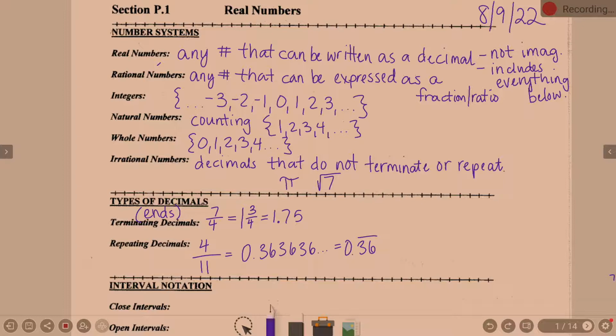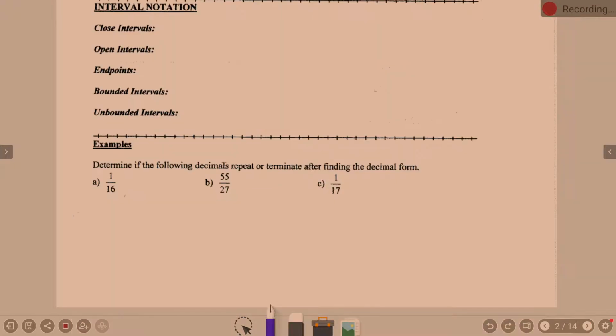Okay, so we're good with this stuff, right? Next thing we're going to talk about here is interval notation, which, by the way, we did figure out how to do the basics on our calculator, 4 divided by 11, right? Interval notation. We talked last year a little bit about it in Algebra 2, I believe, but the difference between inequalities and interval notation.